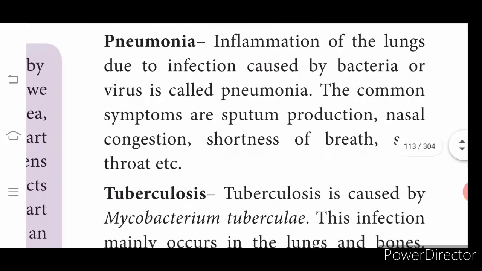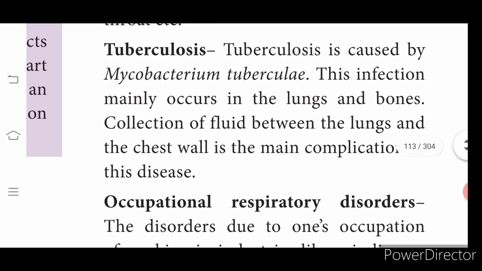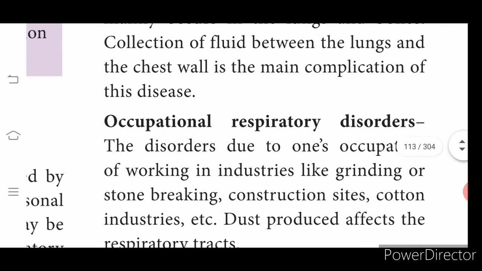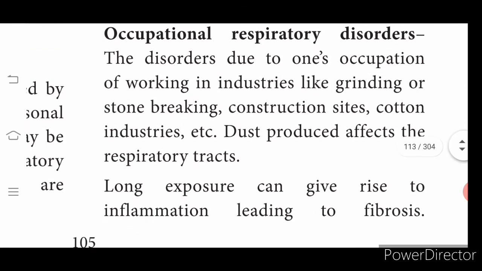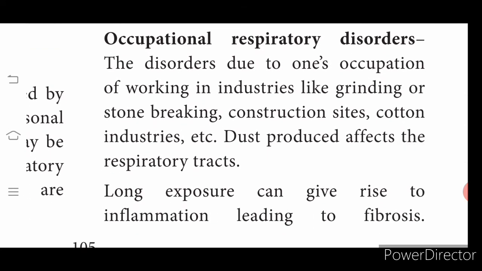Okay, pneumonia is inflammation of the lungs due to viral or bacterial infection. Then you have tuberculosis caused by Mycobacterium tuberculosis, and this may affect the lungs and may also affect all the other vital organs of the body. Then occupational respiratory disorder. As you know, the occupation is the working area. Maybe due to the work in industries, a person may get a disorder in the respiratory system. That is what is discussed in the occupational respiratory disorder.